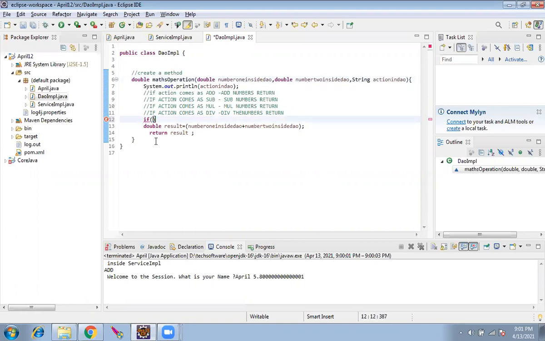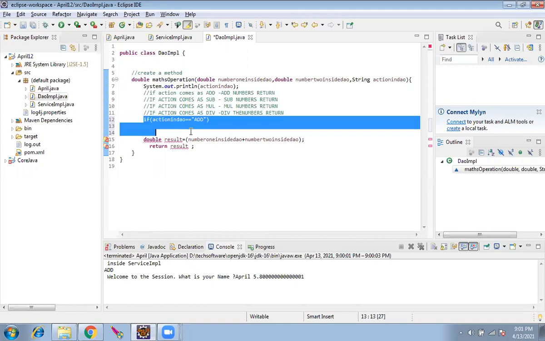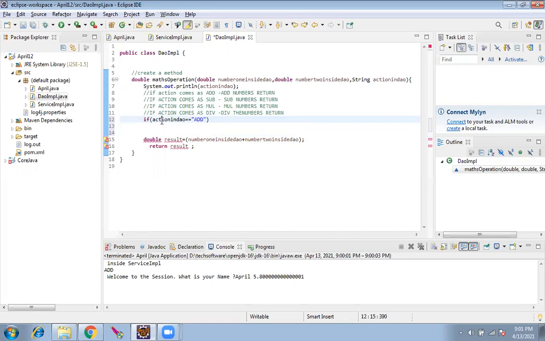So if the action equal to add. Can you understand this? The equivalent of the English statement I have written: if action equal to add.